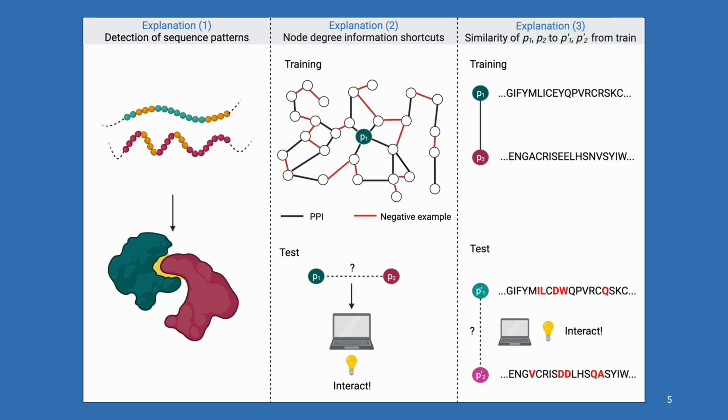Finally, explanation 3 is that the model merely checks whether the test proteins P1' and P2' are similar or even equal to protein sequences P1 and P2 from the training set, and then predicts the label between P1 and P2 for the test interaction.